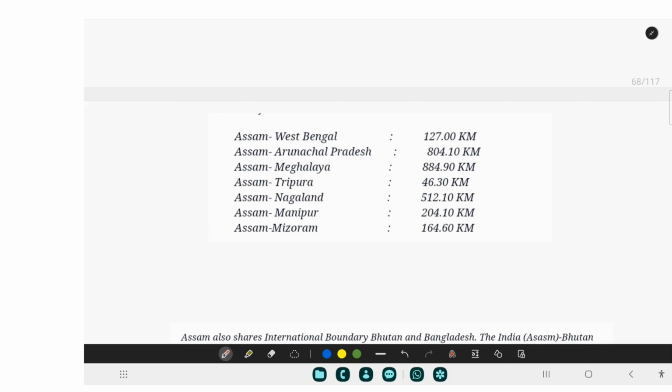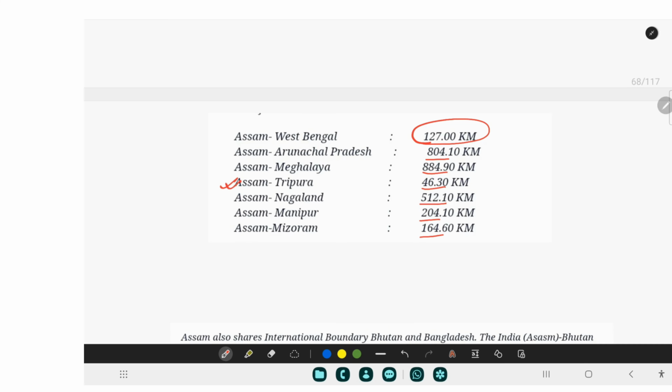Okay, this is Assam. With which states of India does Assam share its boundary? First, with West Bengal it shares 127 kilometers. Then with Arunachal 804, with Meghalaya 884.90 kilometers, Tripura 46, Nagaland 512, Manipur 204, and with Mizoram 164 kilometers.